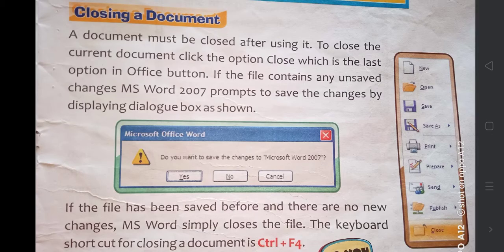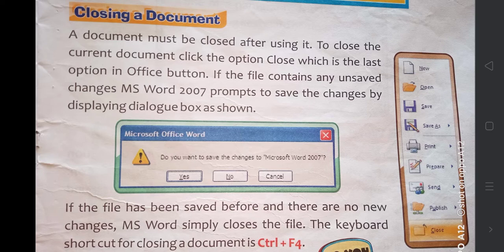Then closing the document. Now I have done all my job, everything. I have saved it too. Now I want to close the document. How will I close? The same way, you will click on MS Office button and select the option called close. The document must be closed after using it. To close the current document, click the option close, which is the last option in MS Office button.